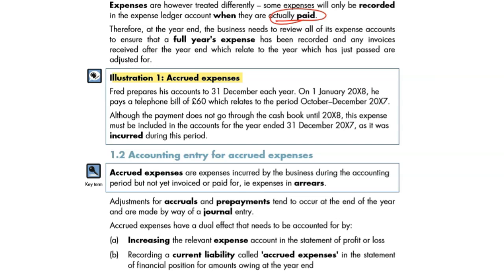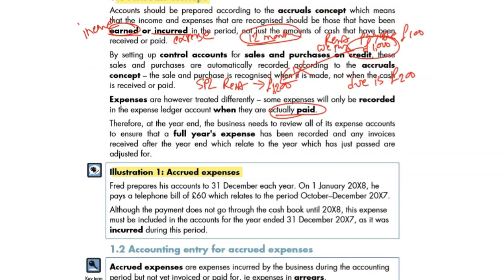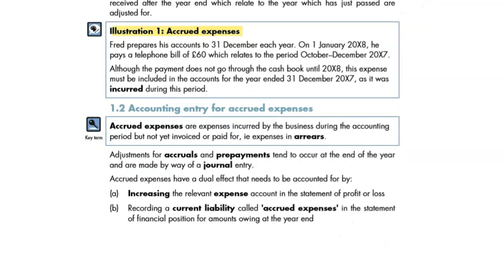Okay, let's do illustration number 1. Going back there one more time, this 200 due goes to the SOFP as a current liability because that's your due. All right, now going back to illustration number 1.